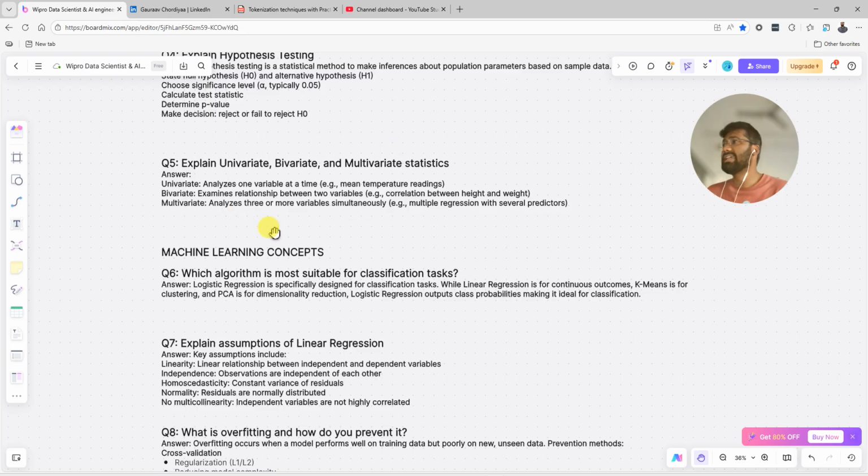Okay, explain univariate, bivariate, and multivariate statistics. Univariate means analyzing one variable at a time, like temperature readings. So this is a single variable we are analyzing. Now bivariate, bi means two: examine the relation between two variables, like the correlation between height and weight. Multivariate: analyze three or more variables simultaneously, like multiple regression with several predictors.